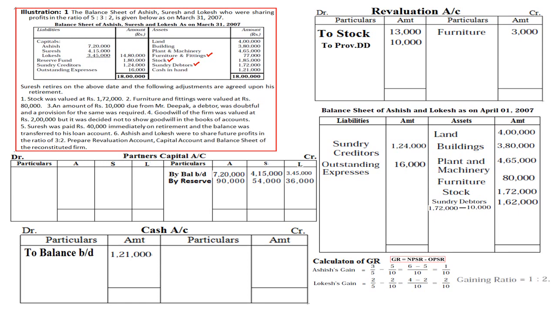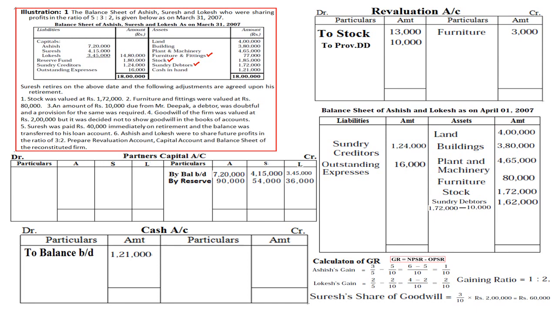So the total firm goodwill we have been given is 2 lakhs. Then the gaining ratio is 1:2, which we have already calculated. Now we need to calculate Suresh's share of goodwill, who is going to retire. The total goodwill of the firm was 2 lakhs, and Suresh was having 3/10. So 2 lakhs into 3/10 gives 60,000. This 60,000 is to be given by the continuing partners to the retiring partner, Suresh, in the gaining ratio of 1:2.